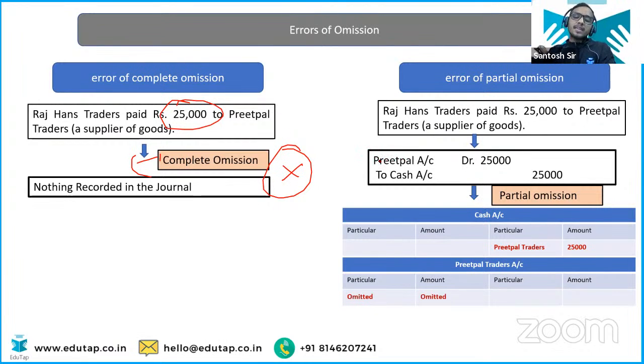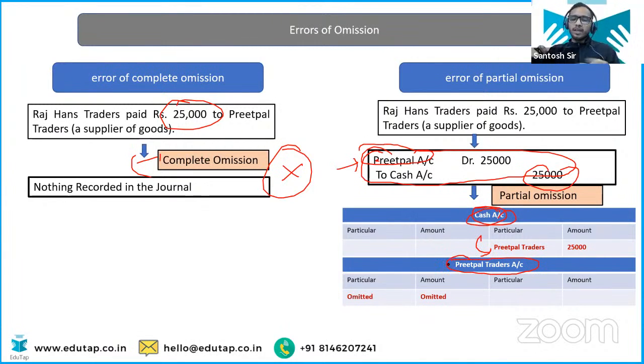Partial. Suppose he has entered the general entry, but after general entry, you are going to post it into the ledger account. Then after ledger, you are going to prepare the trial balance. From the trial balance, you are going to prepare the financial statements. So at the end of the day, what is going to matter? The trial balance, right? But he has prepared the general entry correctly, but he has forgotten to enter the cash transaction into the cash ledger account. So it's the case of partial omission, because he is entering it into the cash account, but he is omitting it in the Preetpal traders account.